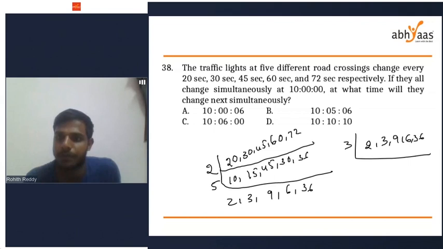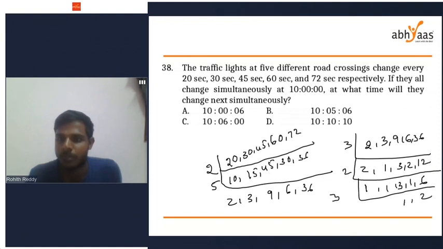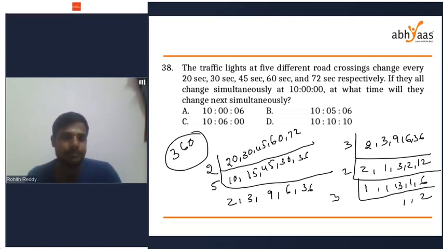I'll do with 3. 3 2s are 6, 3 12s are 36. Two ones are 2. So 2 5s are 10, 10 3s are 30, 30 2s are 60, 60 3s are 180, 180 2s are 360. I'm getting 360 as their LCM.